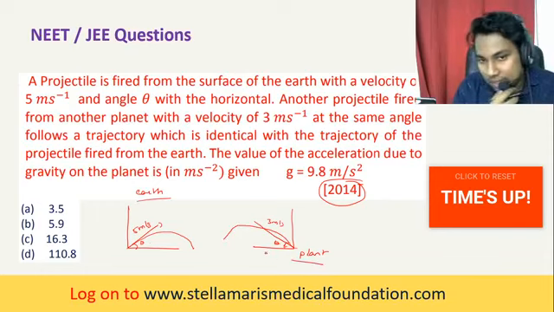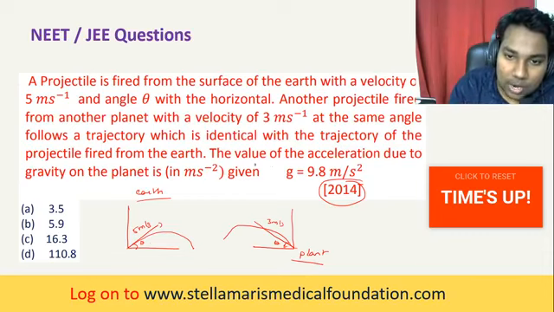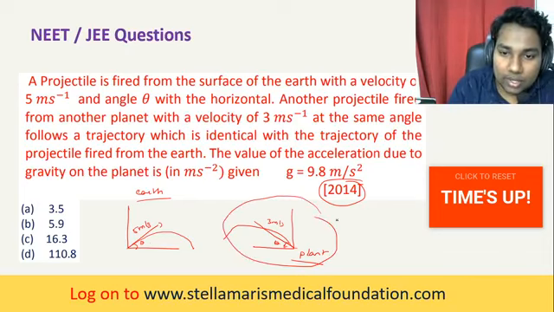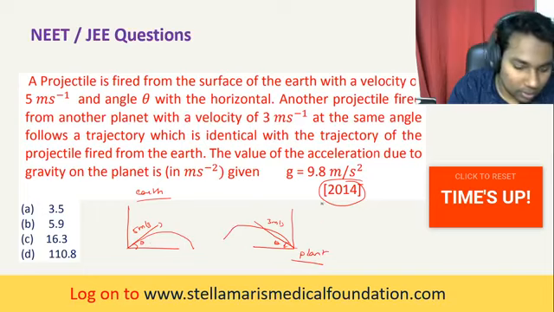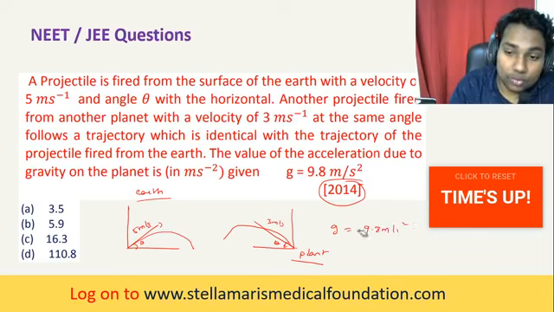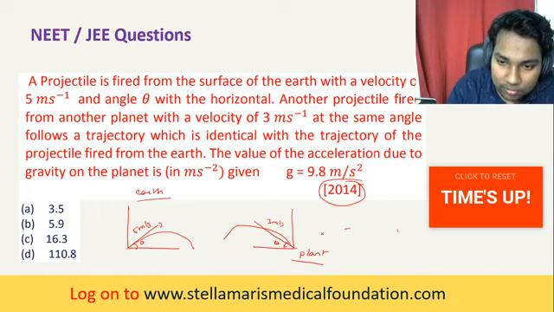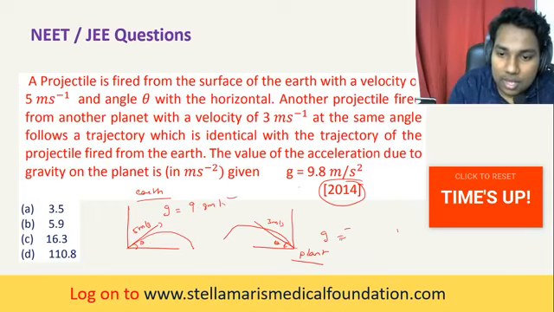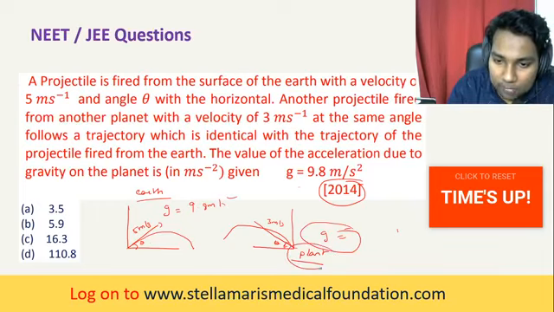For Earth, we know the acceleration due to gravity is g equal to 9.8 meters per second squared. They are asking what is the acceleration due to gravity on this planet. You understand the question? No, I'll explain it.